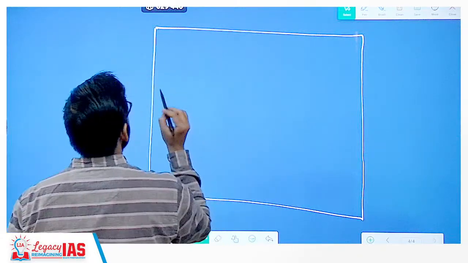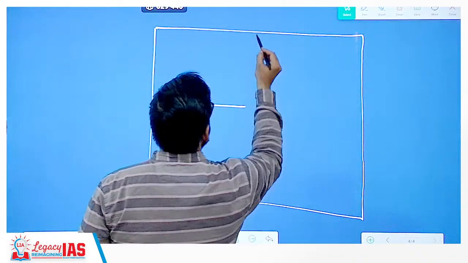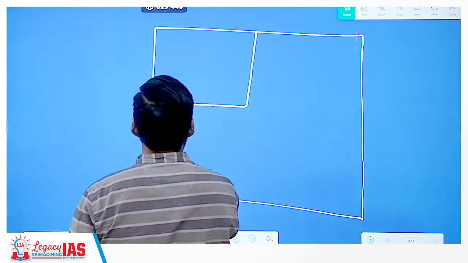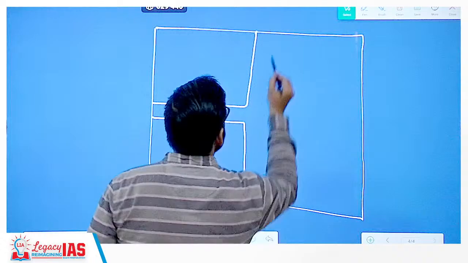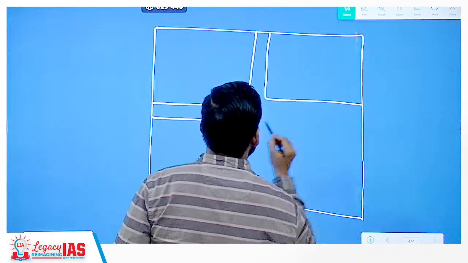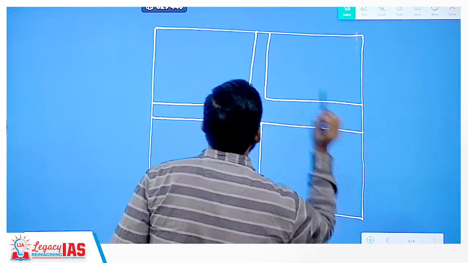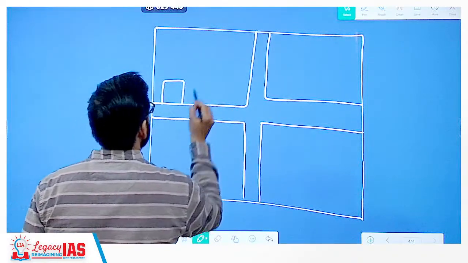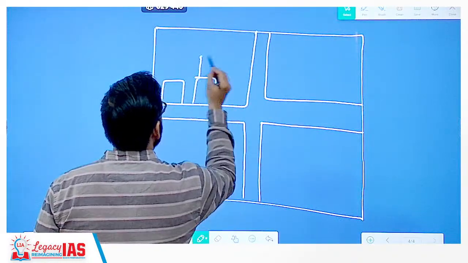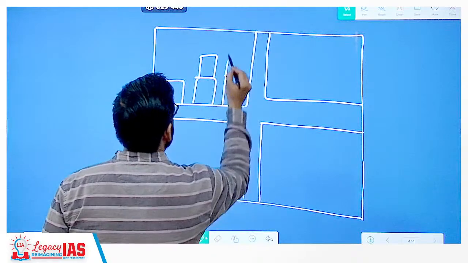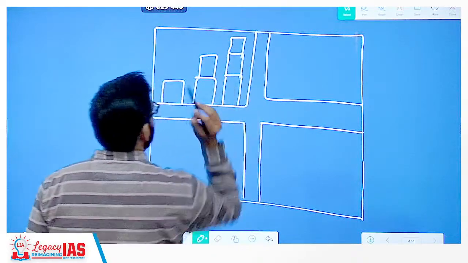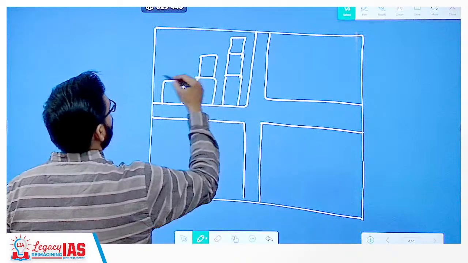Now as you can see here, these are houses.